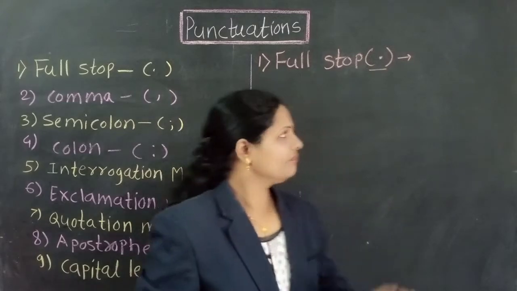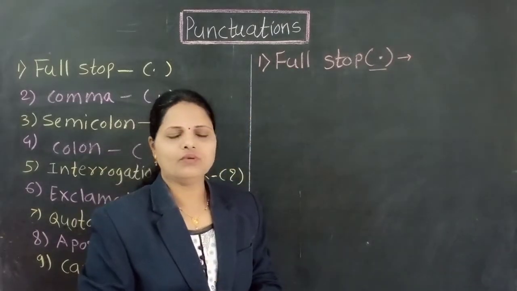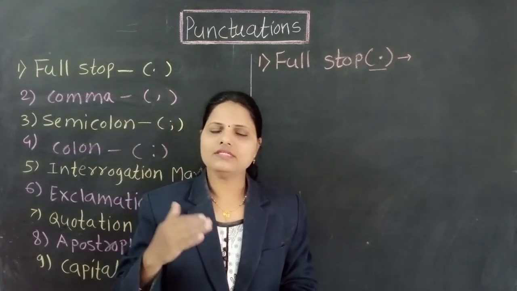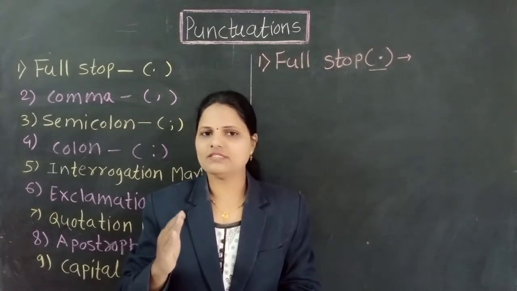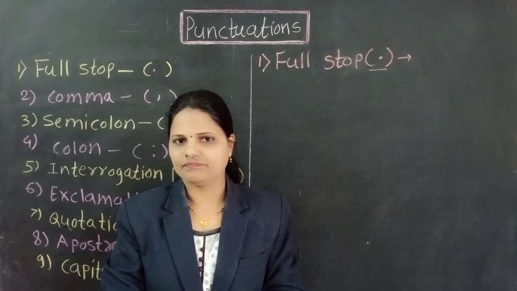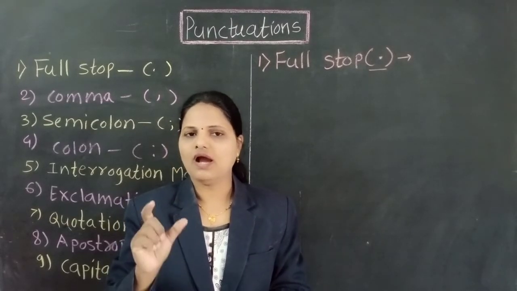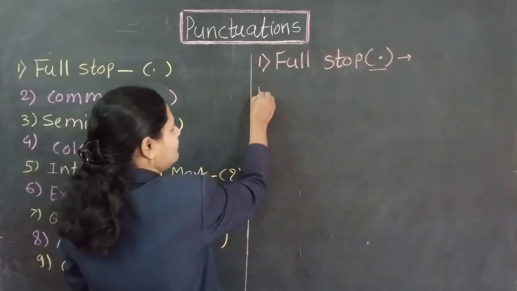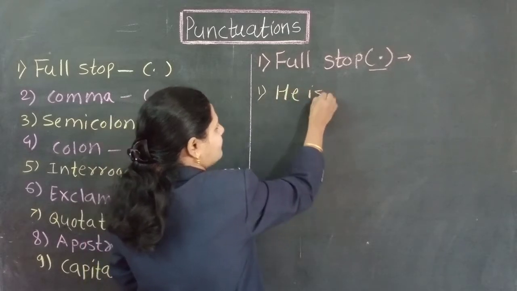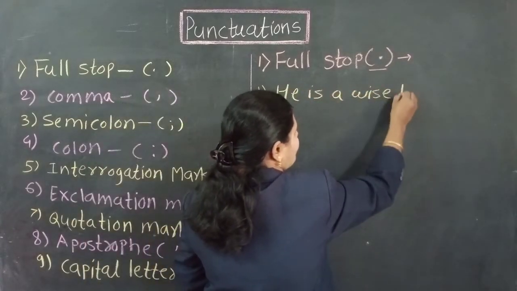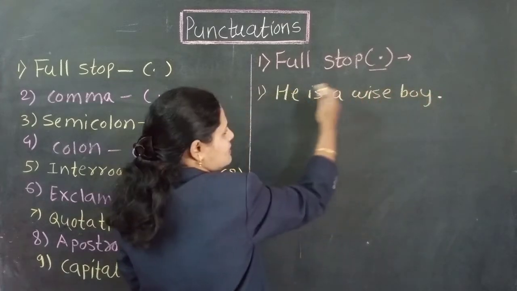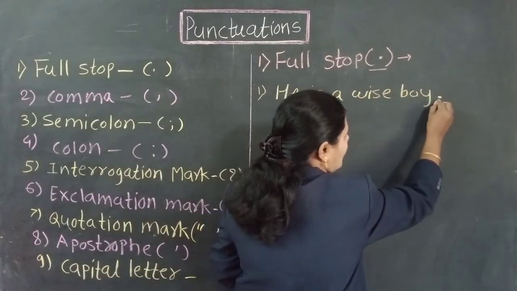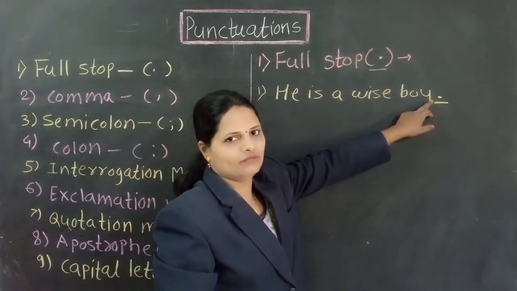First we'll see, first one is the full stop. We use that full stop after any statement or after any sentence, but that sentence must be an assertive sentence. प्रत्येक वाक्याच्या शेवटी आपण full stop वापरतो. जशी example number 1, he is a wise boy. See, this is the statement. This is the simple sentence. After this sentence, I give here full stop. This sign is called the full stop.